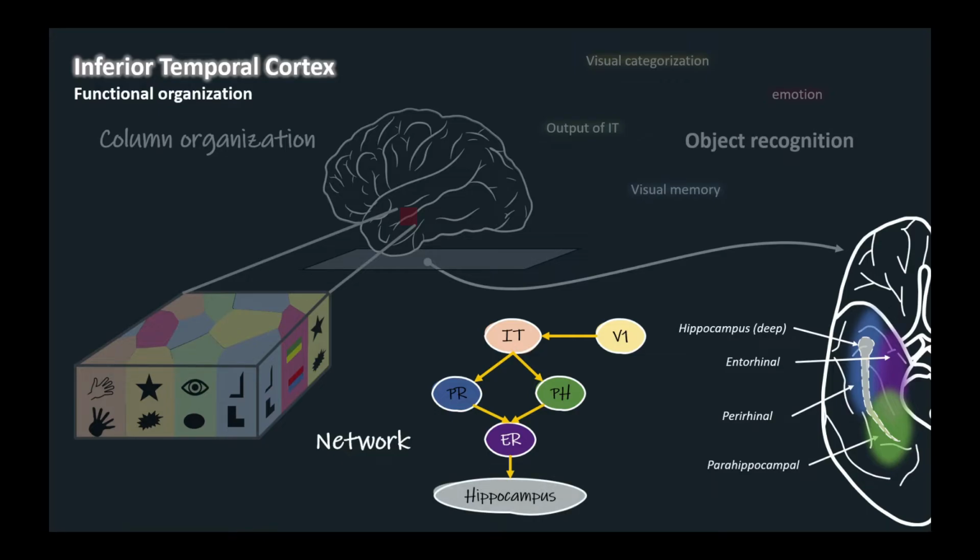These regions project in turn to the anterolateral cortex and the hippocampal formation, both of which are involved in long-term memory storage and retrieval. A second major projection is from the inferior temporal cortex to the prefrontal cortex, which is increasingly recognized as an important contributor to high-level vision.